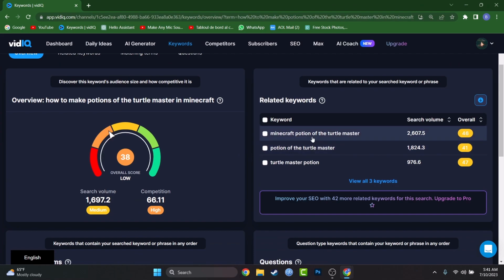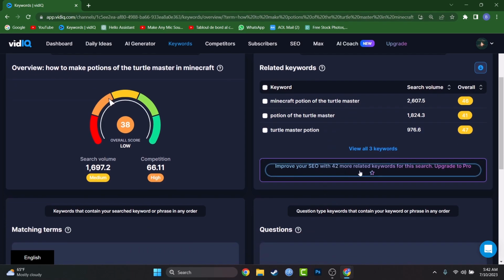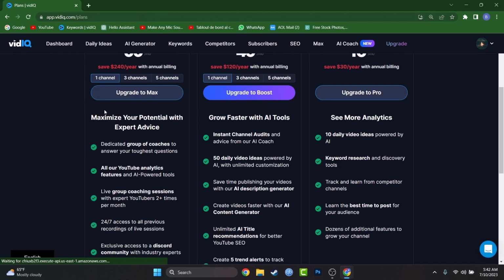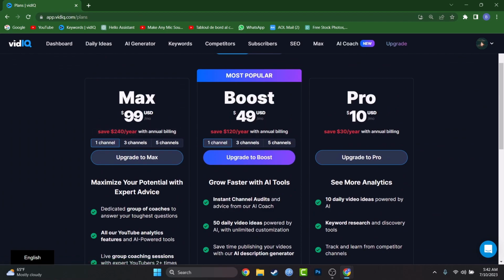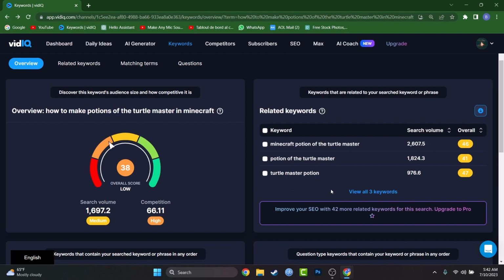And as you can see, vidIQ is trying to recommend us some keywords. And the reason why I'm trying to buy it in the future is that you will see more related keywords. Yeah, these are the costs of the plans. I'm looking to buy just the Pro one. However, that's the benefit of buying it, because you will see more related keywords.